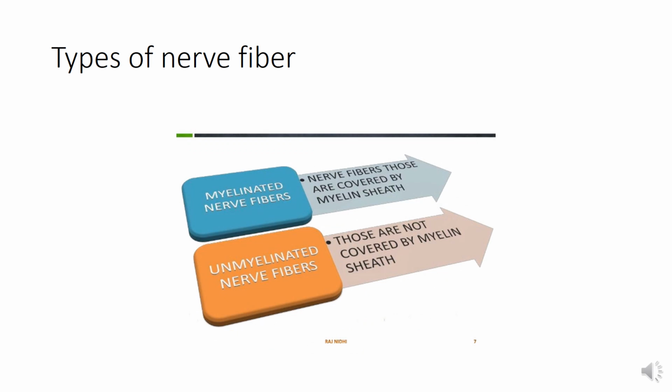Nerve fiber can be divided into two types histologically: the myelinated nerve fibers and the unmyelinated nerve fibers. So myelinated nerve fibers are those which are covered by the myelin sheath, while unmyelinated fibers are those which are not covered by the myelin sheath.